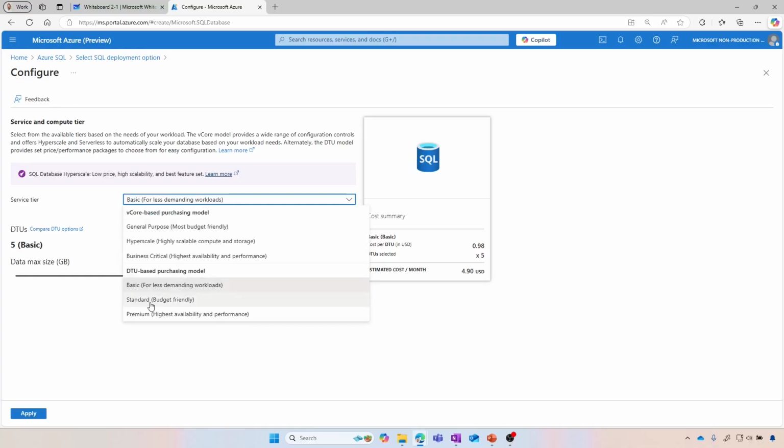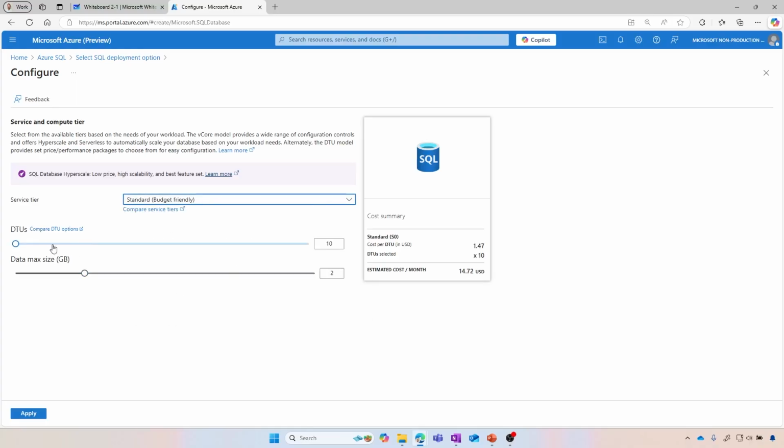Now, after we have the standard, budget friendly, so we get some flexibility. See here, I have the DTU, so I can increase the number of DTUs. And as you can see, this is a managed solution. So the higher tier I go, the more benefits, so the more data size I would get. So pay attention to that number right there. So right now I'm at 250, but then when I increase the number of DTU, I can have potentially more data size as an option.